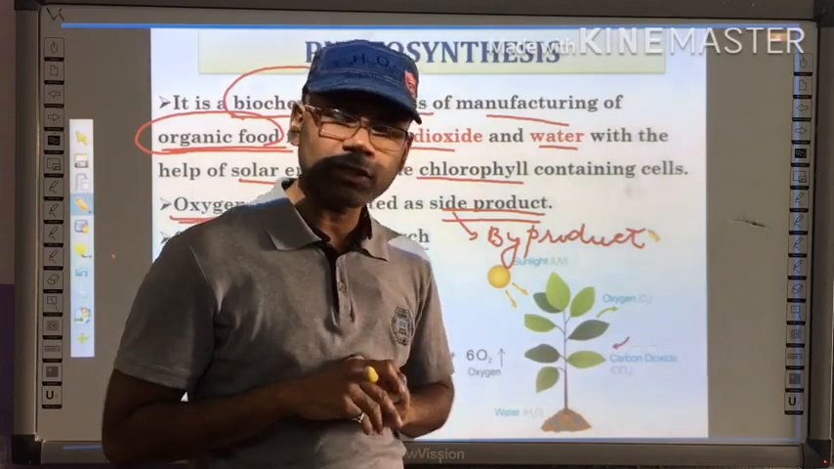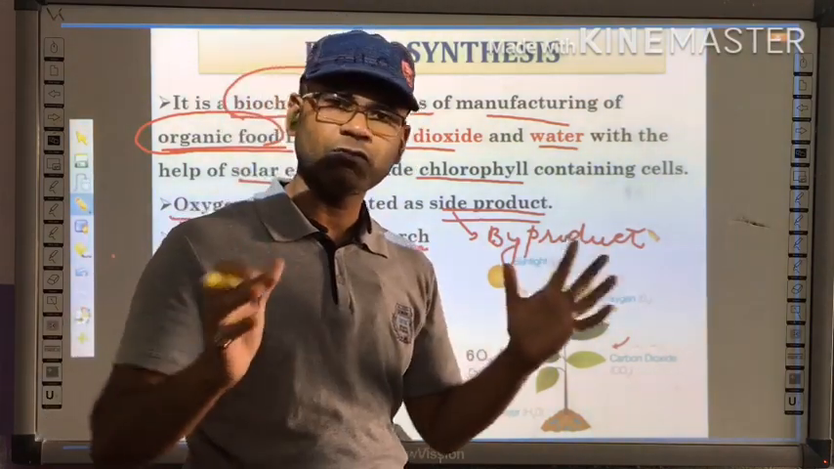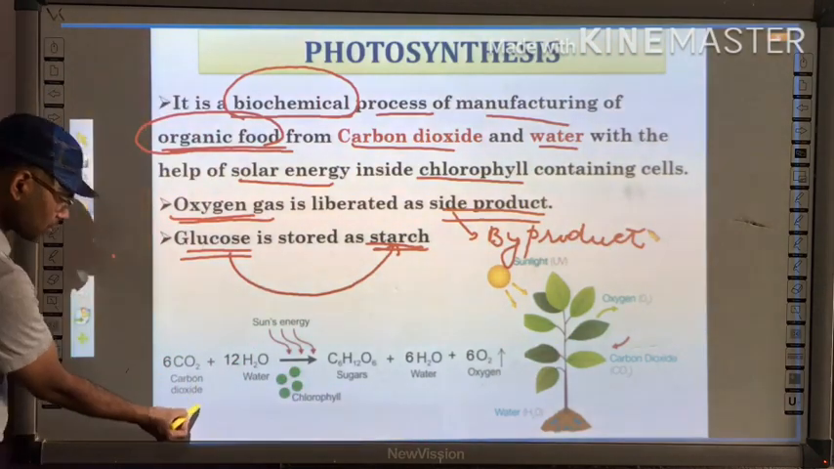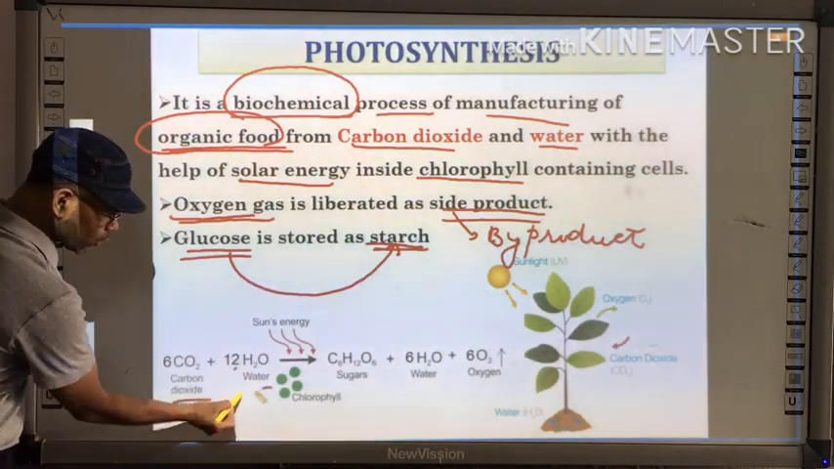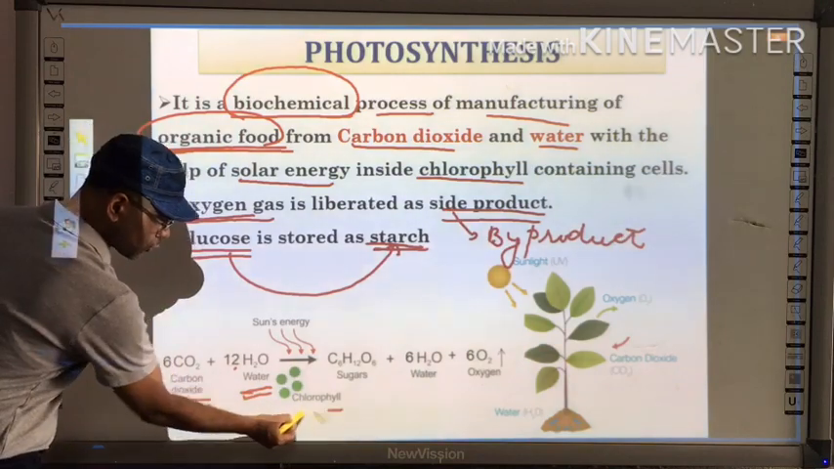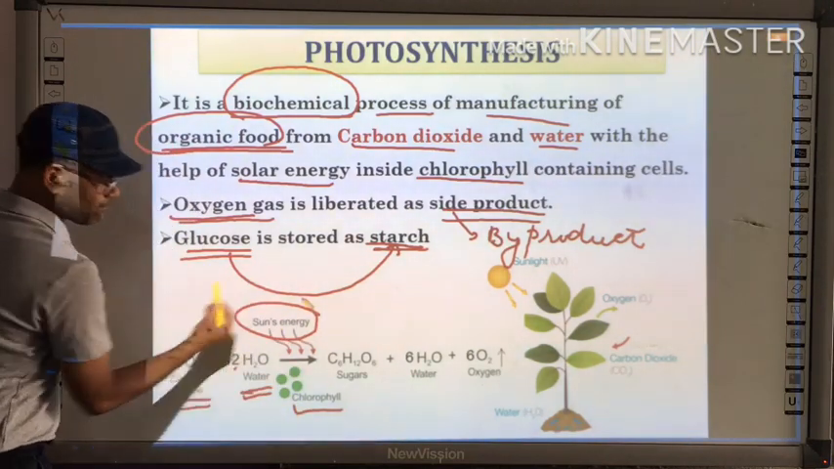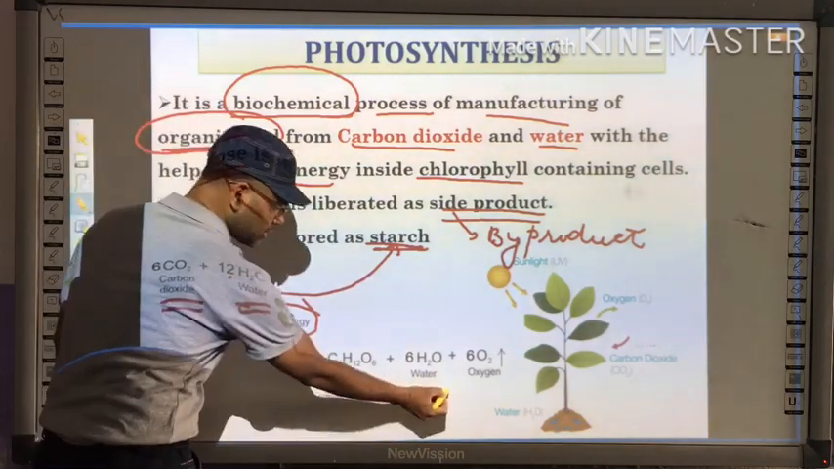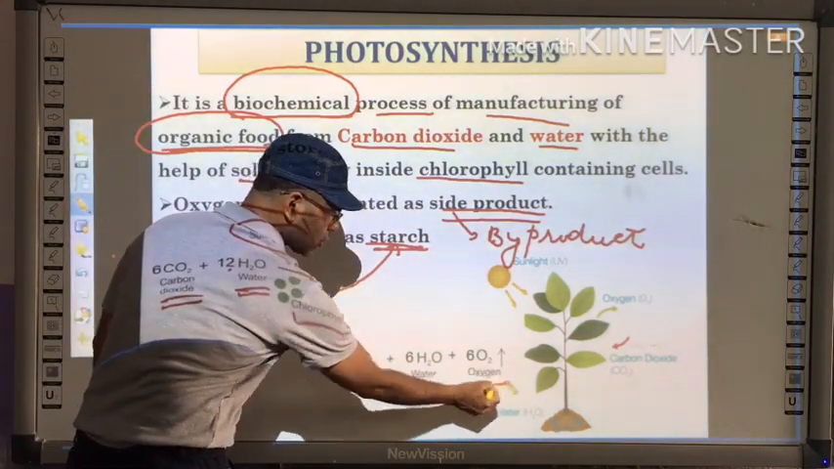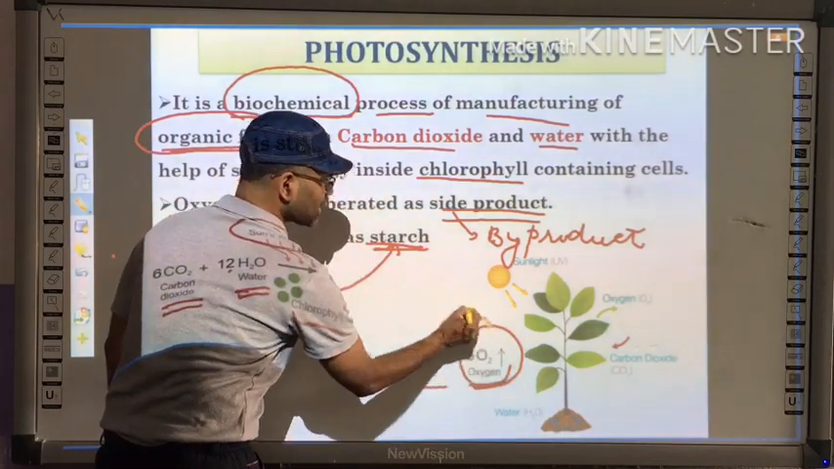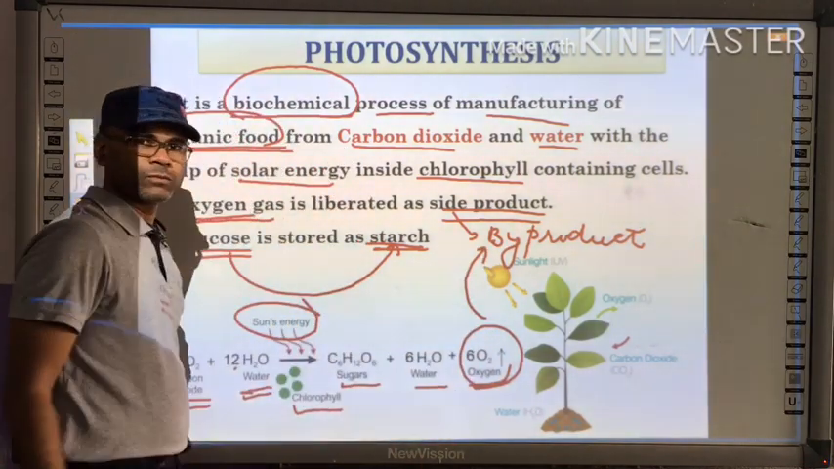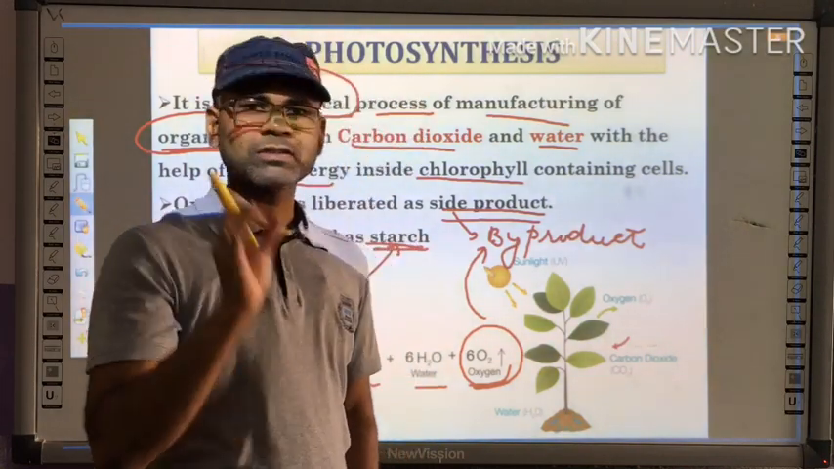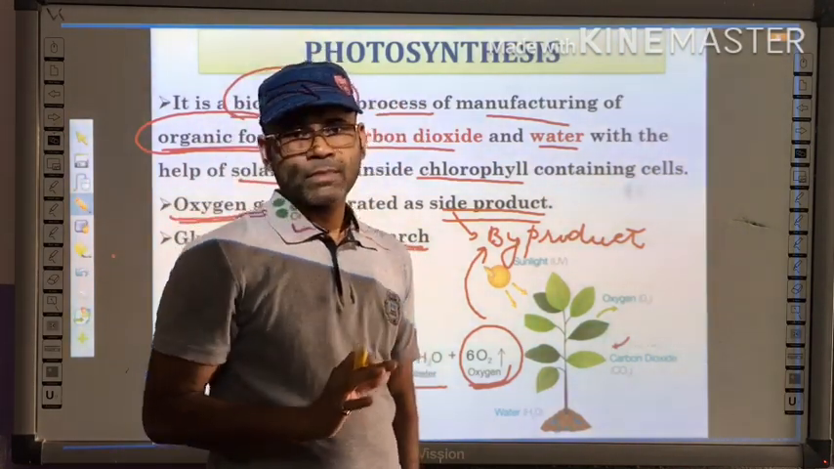As far as the equation of photosynthesis is concerned, here carbon dioxide reacts with water in the presence of chlorophyll and sunlight, and it provides sugar, that is glucose, and it liberates water as well as oxygen. So here oxygen is coming as a byproduct. Why am I emphasizing this topic? Because this is a very important question again.